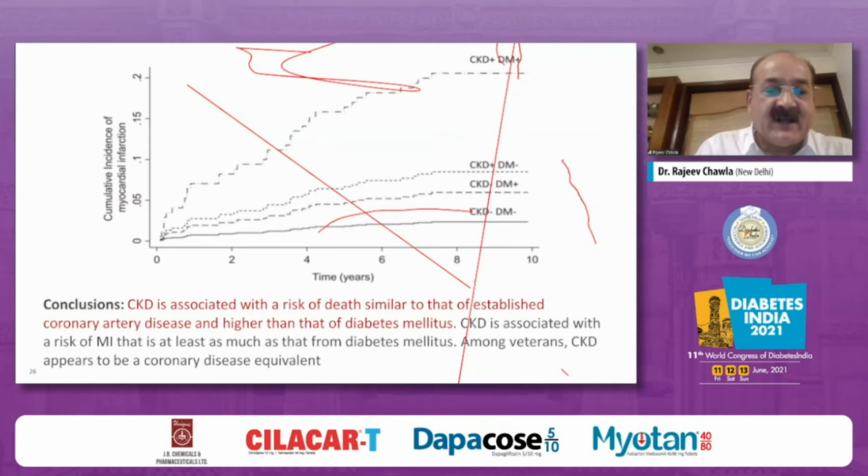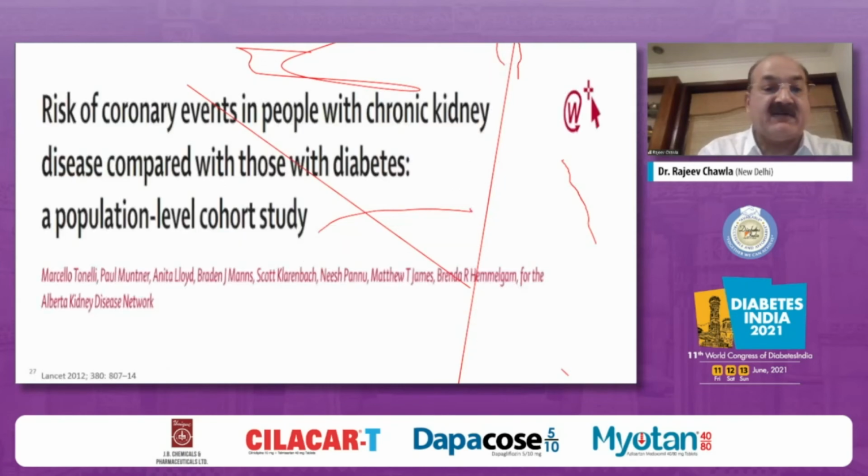So the moment you have CKD, it is going to be associated with a risk of death similar to that of established coronary artery disease, and it is much higher than that of diabetes alone if you don't have CKD or you don't have CAD. So the moment you have CKD, you are even worse placed than having coronary artery disease in the setting of type 2 diabetes.